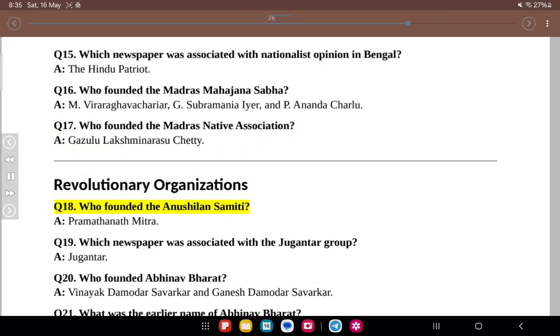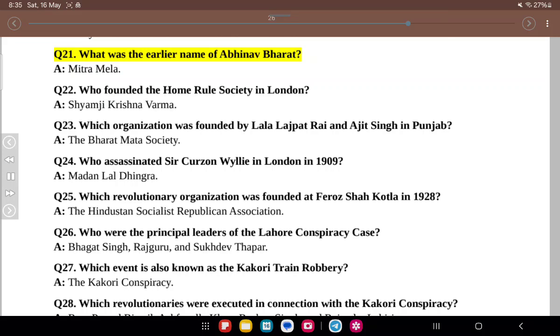Revolutionary organizations. Q18. Who founded the Anushilan Samiti? A. Pramathanath Mitra. Q19. Which newspaper was associated with the Juventus Group? A. Juventus. Q20. Who founded Abhinav Bharat? A. Vinayak Damodar Savarkar and Ganesh Damodar Savarkar.